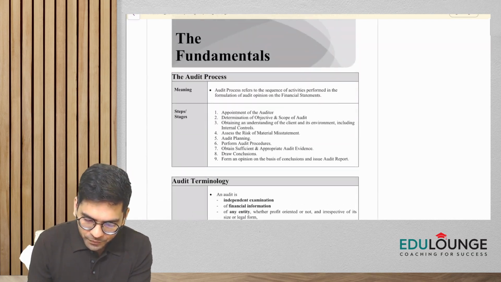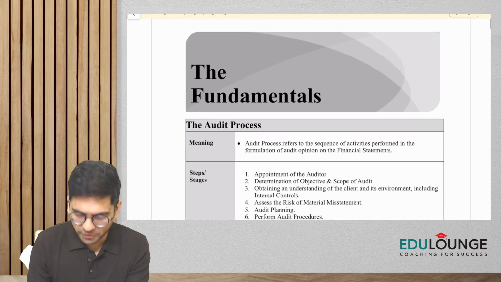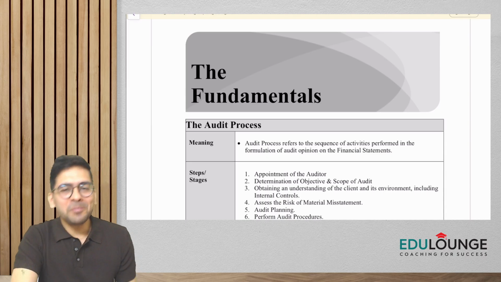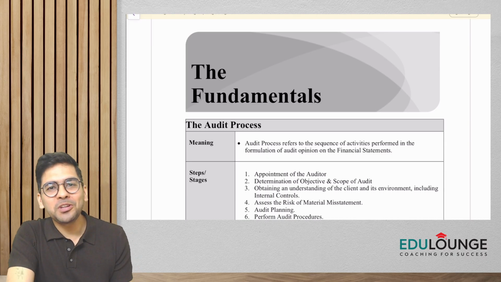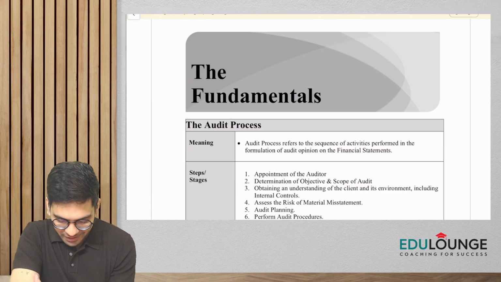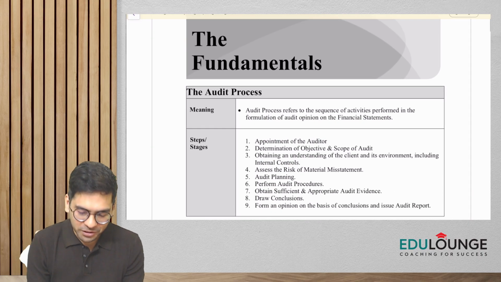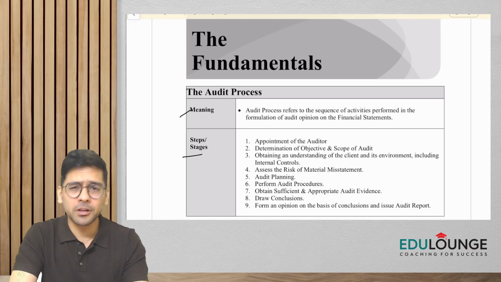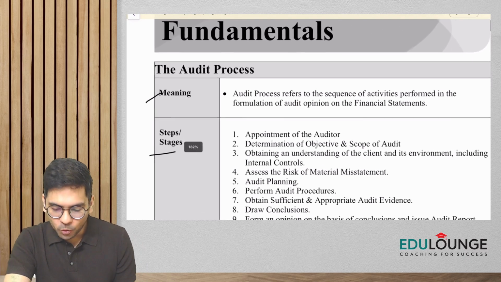All right. Now, what all things are we going to cover here? Number one, this is an auditing subject, right? So let me just make you go through the process of audit, which of course you had covered at the intermediate level also. So we'll learn what is auditing and then what are the stages and steps of auditing. Very quick, we'll be quick here. Okay. All right. So what is auditing, guys?